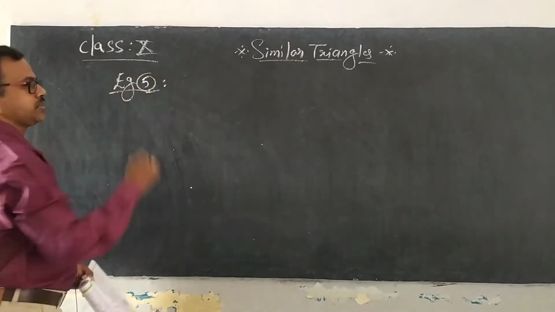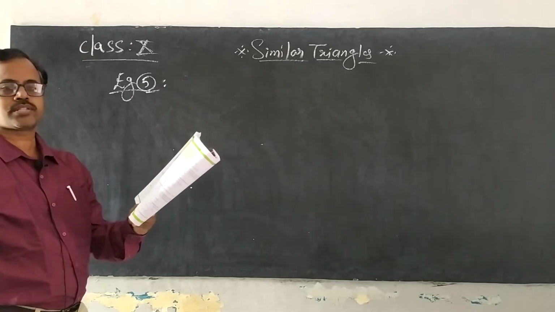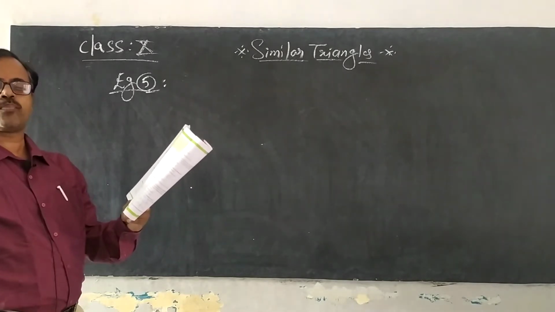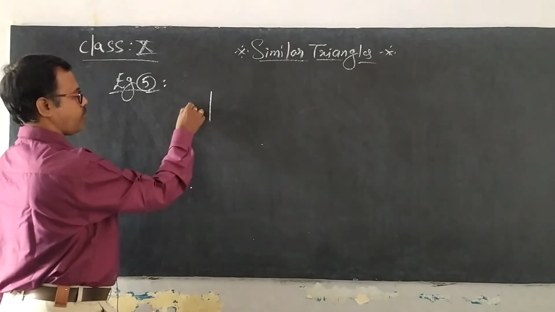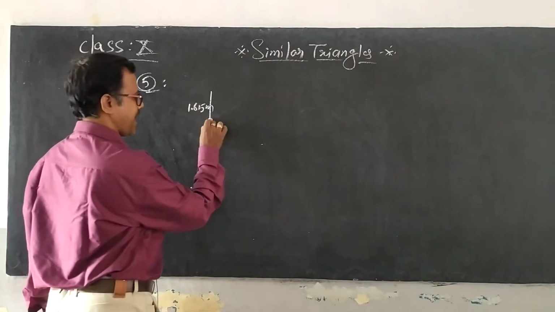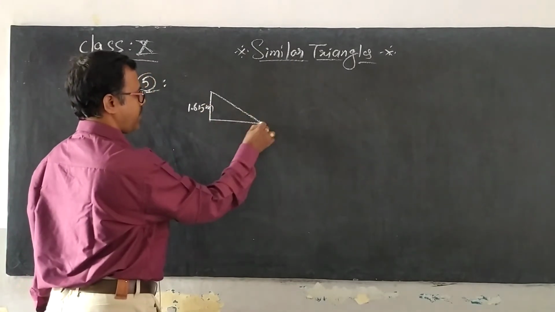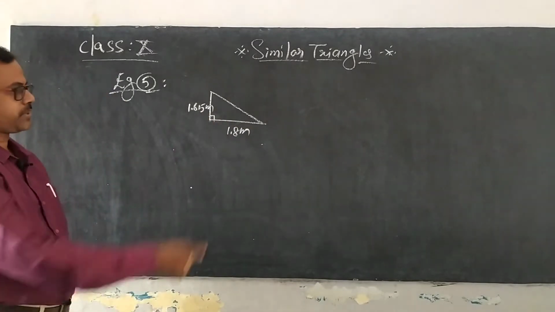Example 5, observe carefully. A person 1.65 meters tall casts a 1.8 meters shadow. So a person is 1.65 meters tall who casts a shadow of 1.8 meters. Okay, this represents a triangle.